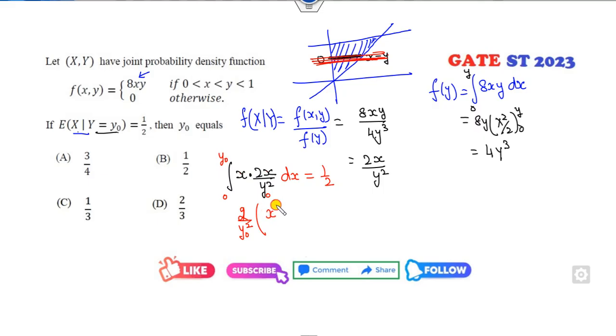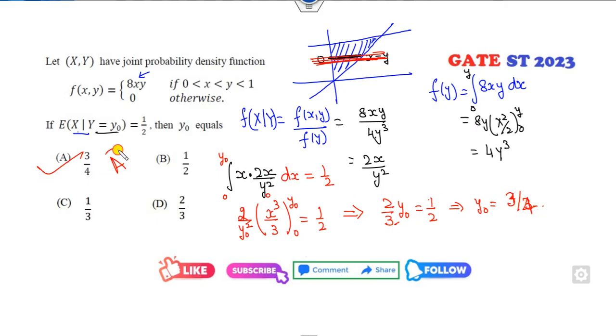Integration of x square is x cube over 3 from 0 to y naught. So 2 over 3 is outside, y naught is half. So what is my answer? 4 over 3, no, sorry, 3 over 4. A is my correct answer.